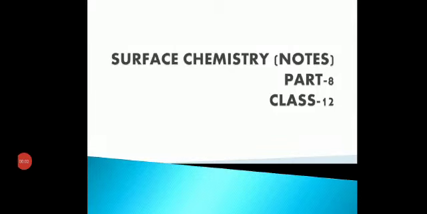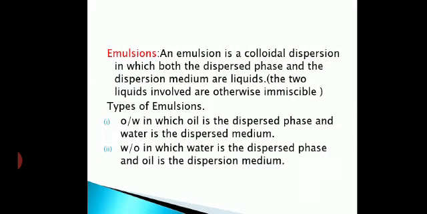Now coming into the last part of surface chemistry, we will start emulsion. Now what is an emulsion? You can see it on the screen. An emulsion is a colloidal dispersion in which both the dispersed phase and the dispersion medium are liquids. Both the dispersed phase and the dispersion medium are liquids.